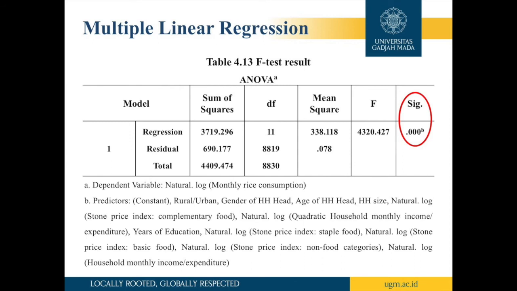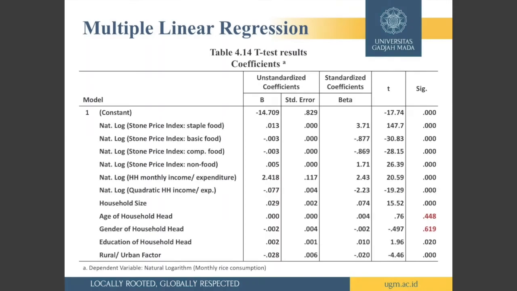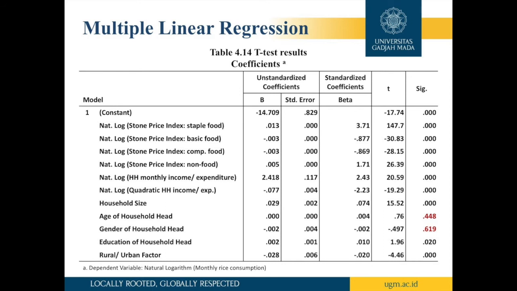Therefore, we may conclude that the household income expenditure level, price of other goods, demographic and geographic variables are simultaneously significant, influencing the household rice consumption demand. However, when the multiple linear regression analysis is conducted to the partial t-test, only some independent variables show significant values.